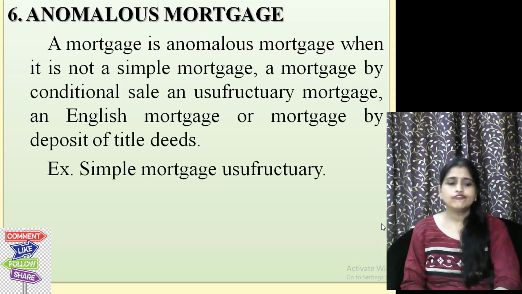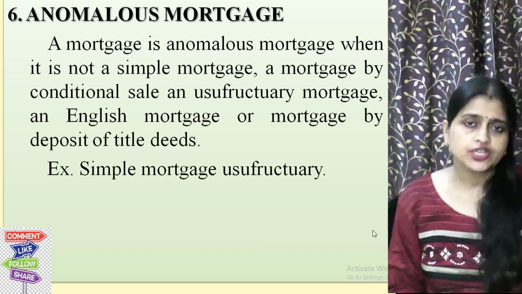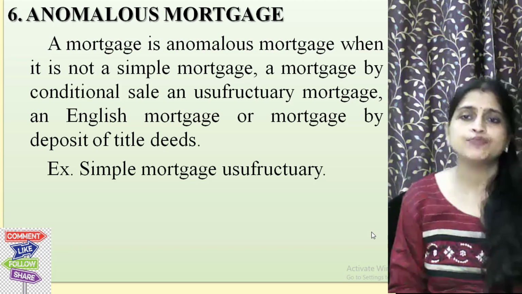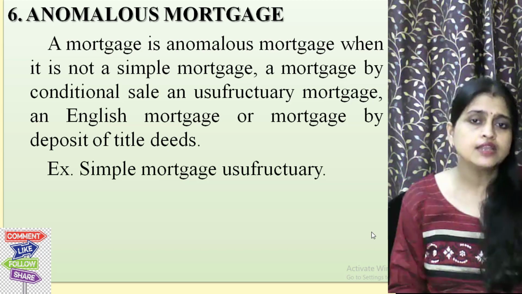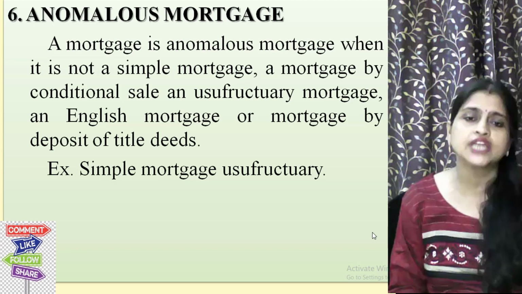The last kind of mortgage is anomalous mortgage. A mortgage is anomalous when it is not a simple mortgage, a mortgage by conditional sale, a usufructuary mortgage, an English mortgage, or a mortgage by deposit of title deeds.